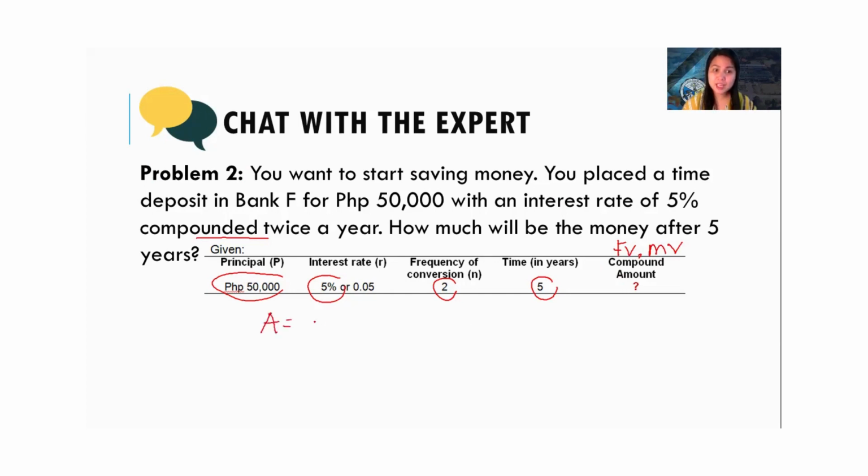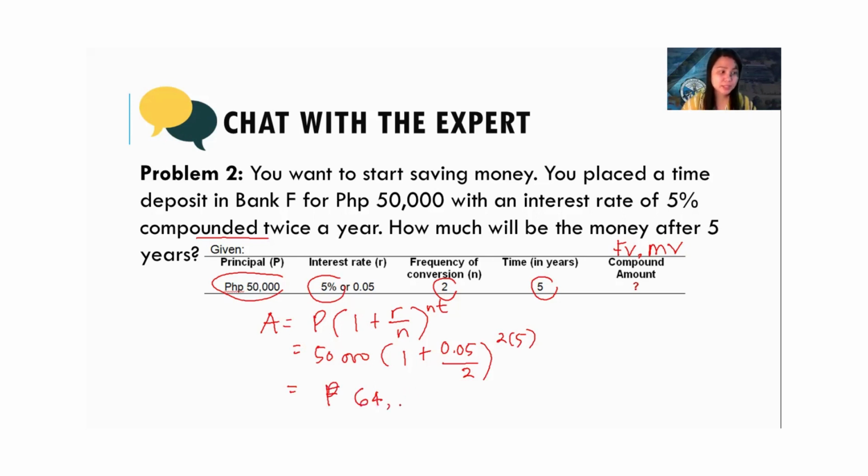So A equals P times (1 plus R over N) to the power of NT. That is going to be, what's our P? 50,000 times (1 plus 0.05 over 2) to the power of 2 times 5. Using your calculator, the answer will be 64,004.23. Any questions? No questions? Let's go to the next problem.